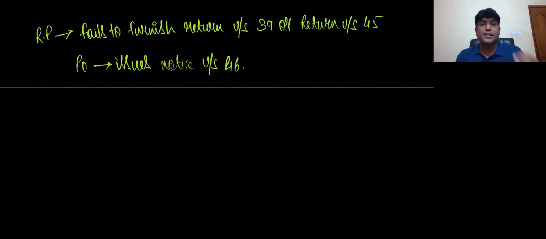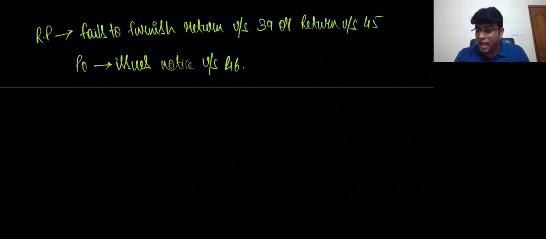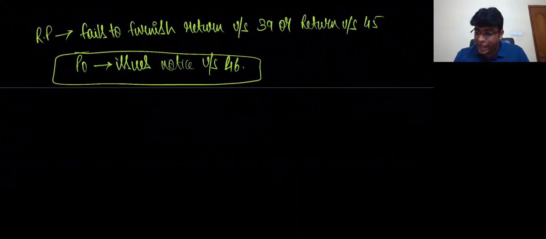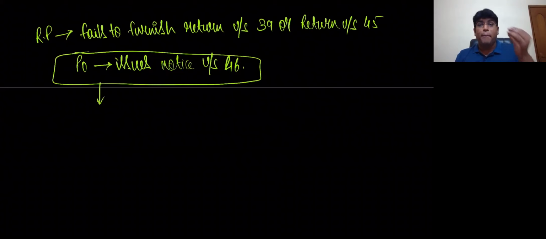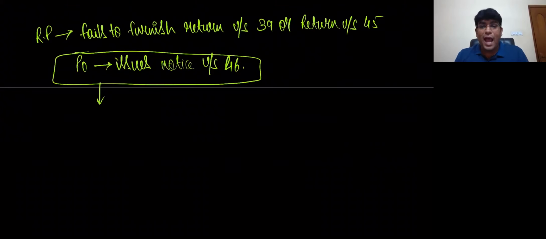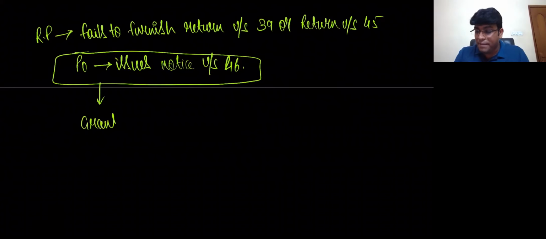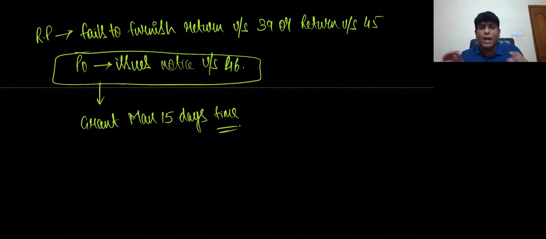Under section 46, if any particular person fails to furnish return, then PO will issue a notice telling that please file the return, and they will grant maximum 15 days time. So in simple terms, if any registered person fails to furnish return under section 39 or 45, proper officer will issue a notice under section 46.